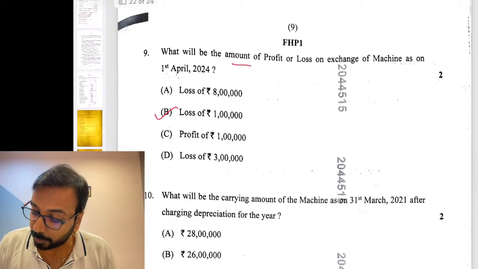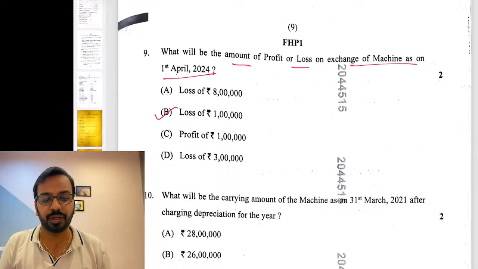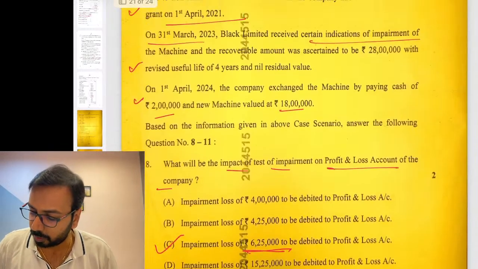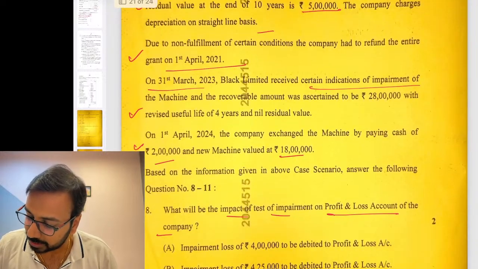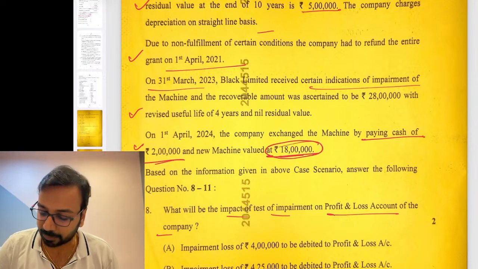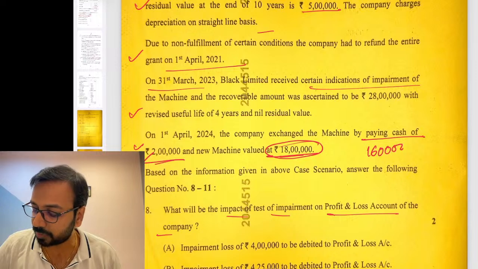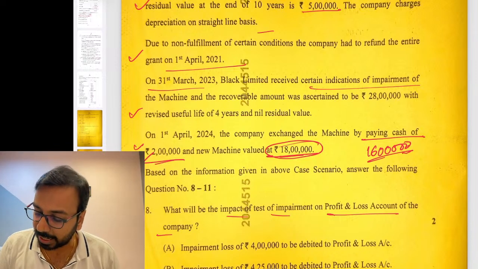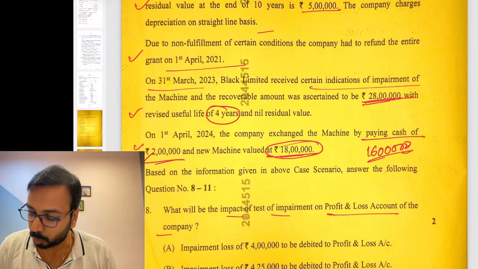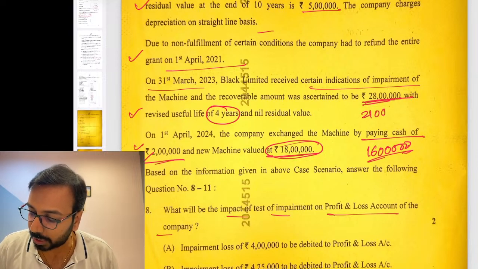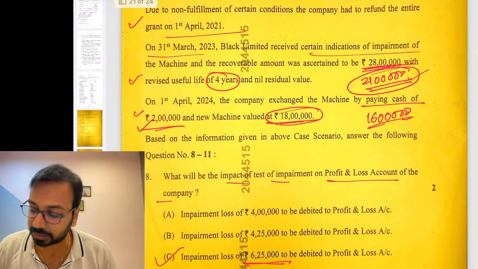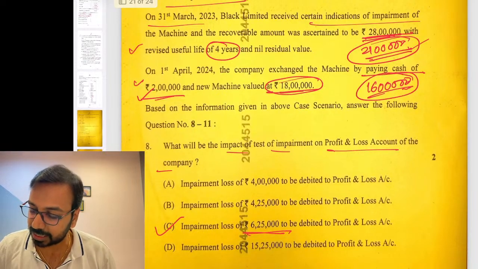Then the amount of P&L on exchange of machine on 1st of April. Now here the question is not very clear. If you look at the wording, they say by paying cash of 2 lakhs and machine valued 18 lakhs. So if I get a machine of 18 lakhs and I have paid cash of 2 lakhs, my current machine is valued at 16 lakhs for exchange purpose. Okay, and impairment is 28 lakhs was here for 4 years. So one more year of depreciation would have made it 21 lakhs. So if 21 lakhs is the carrying amount and 16 lakhs is the exchange value, it should be 5 lakhs.